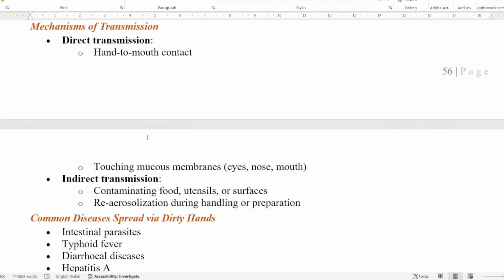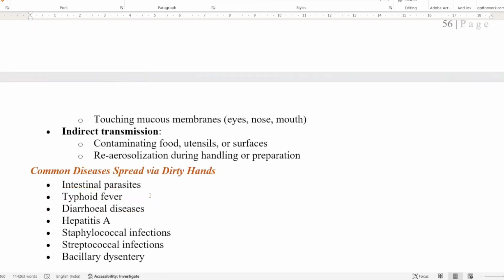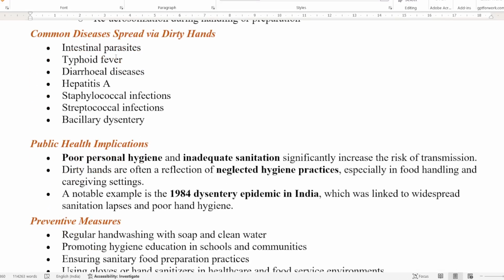If we are talking of hand to mouth contact or touching any membrane, that is direct transmission. If we are contaminating the food, utensil, or any type of surface, or aerosolization occurs, then it is indirect transmission. Again, the common diseases are intestinal parasites, typhoid, diarrhea, hepatitis A, staphylococcal infection, streptococcal infection, or dysentery.